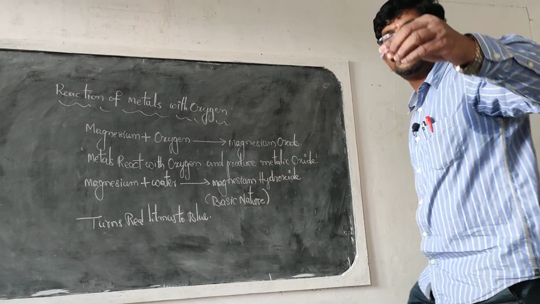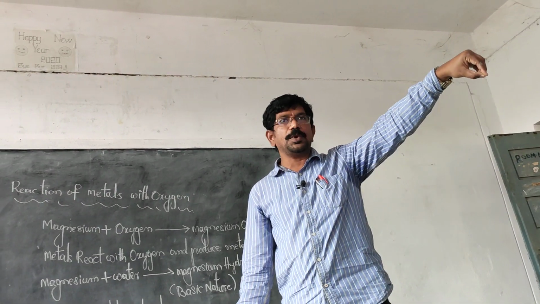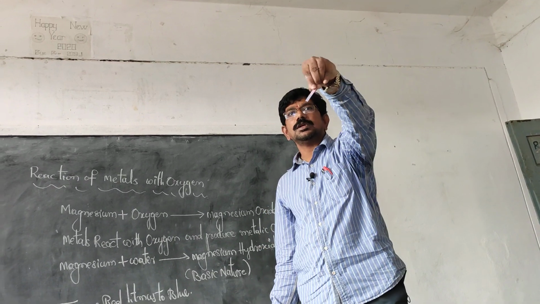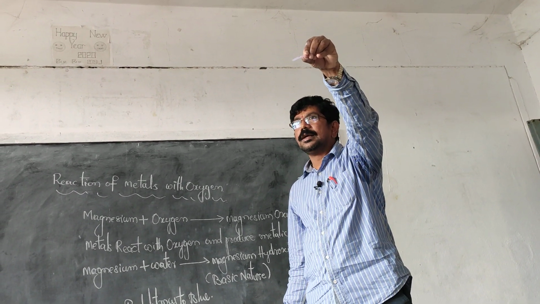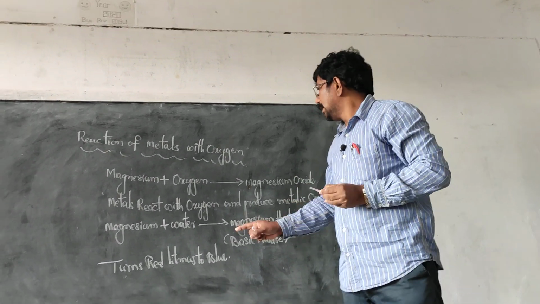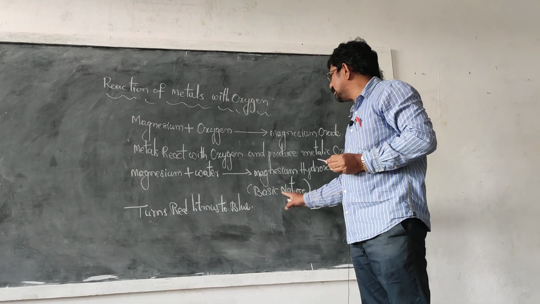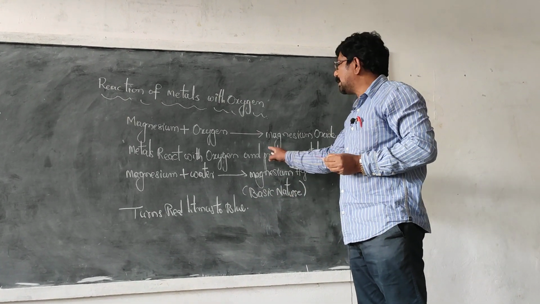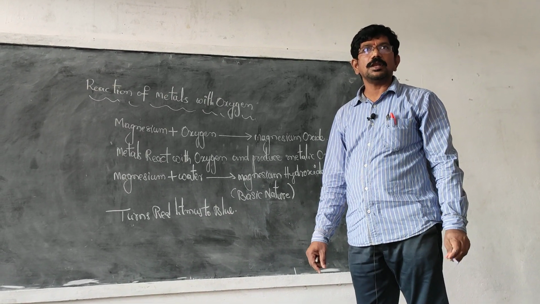Just now see this one. Observe. This is the paper we dipped in the water. Is there any change in its color? Yes. Red litmus paper turns to blue. With this we can say that magnesium hydroxide is basic in nature, or metal oxides are basic in nature. Are you clear about that one?